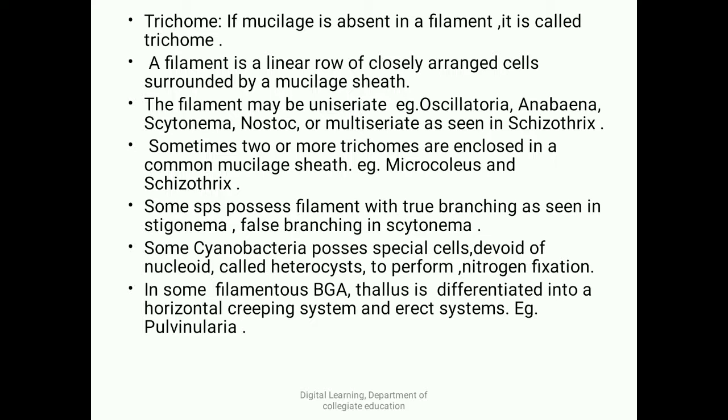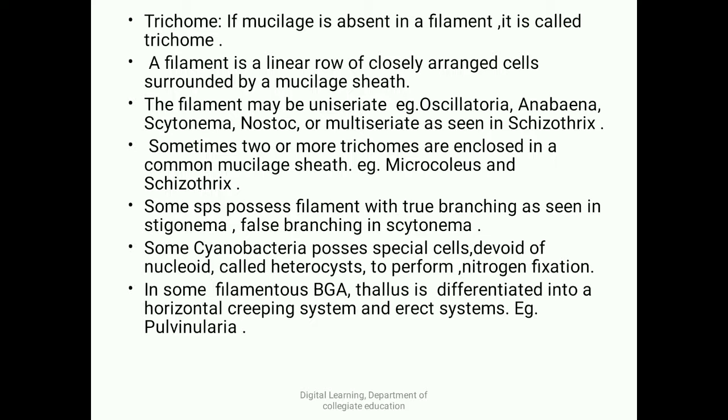Coming to the next point. A filament is a linear row of closely arranged cells surrounded by a mucilaginous sheath. The filament may be uniseriate, as seen in Oscillatoria, Anabaena, Scytonema, Nostoc, or multiseriate as in the case of Schizothrix. Sometimes two or more trichomes are enclosed in a common mucilage sheath, as seen in Microcoleus and Schizothrix. Some species possess filaments with true branching as seen in Stigonema, whereas false branching can be seen in Scytonema.